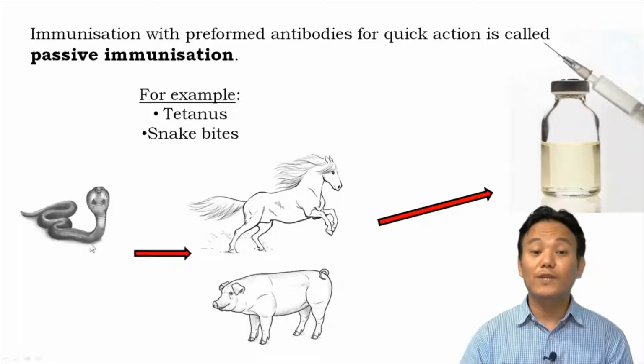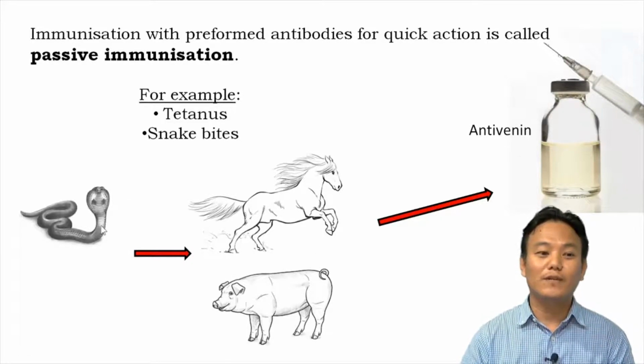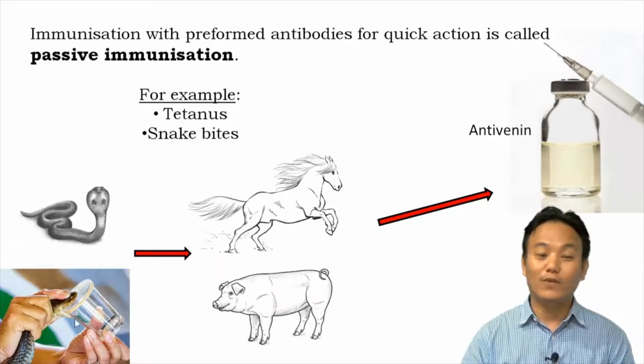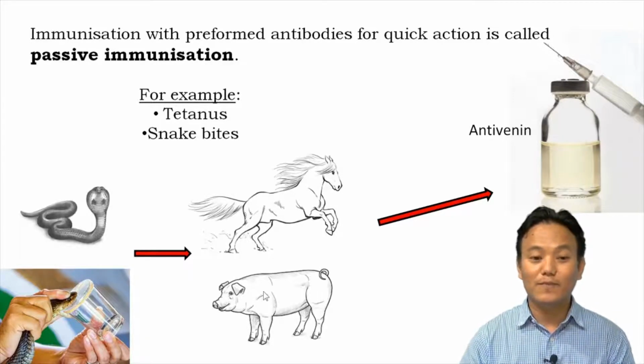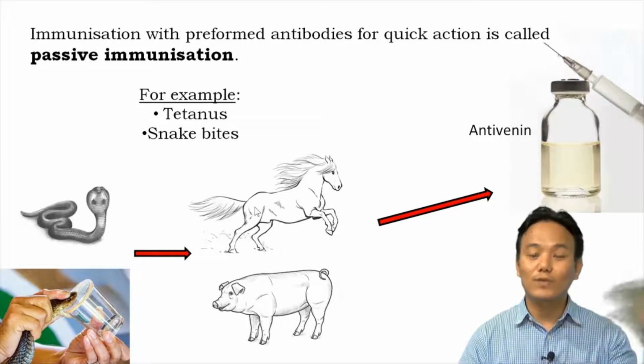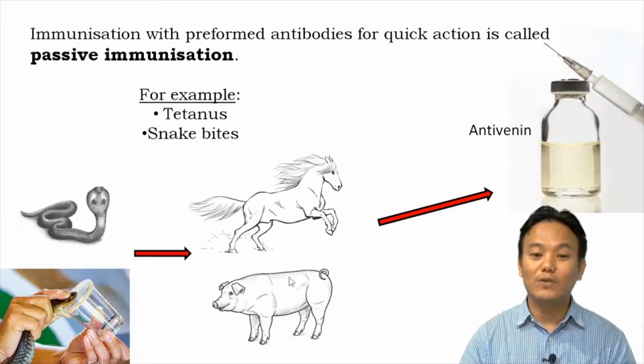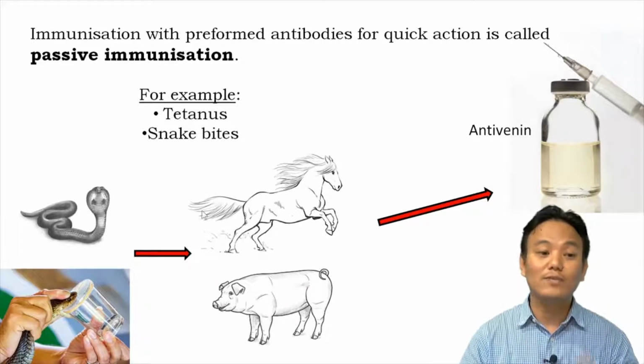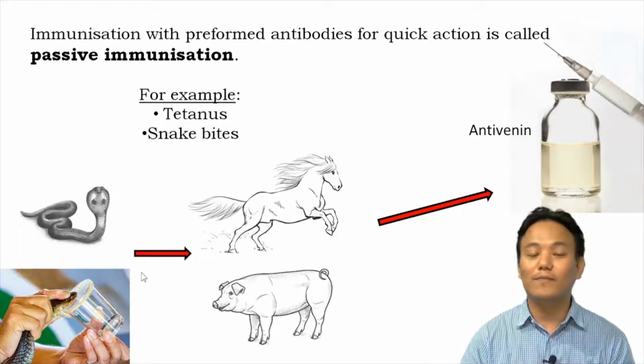In this diagram, we can see the process of making antivenin against snake venom. In the first step, the snake venom is collected. This is called milking the snake. The venom is injected into animals like horses and pigs in increasing doses so that the animals don't die and their immune system starts producing antibodies against the venom.